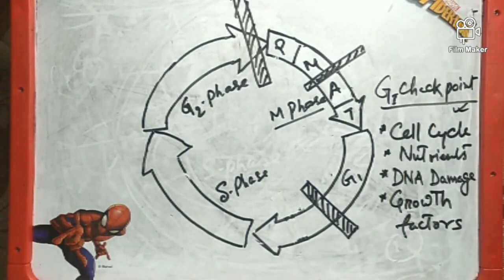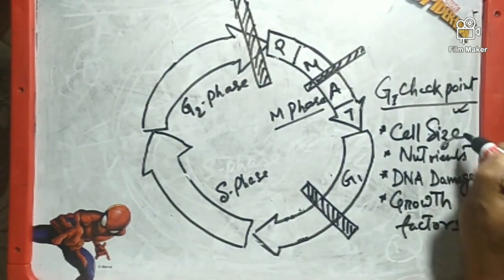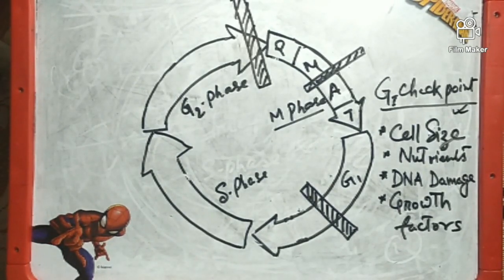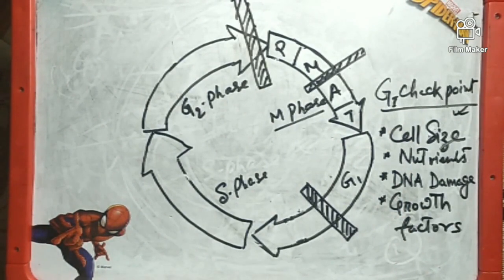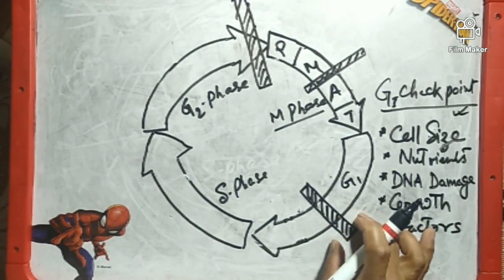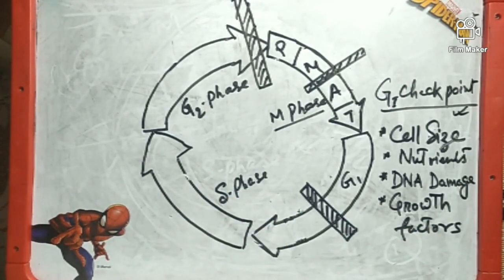So these are the things which the G1 checkpoint is going to check: cell size, whether the cell has attained a good size or not; availability of nutrients; damage in DNA; and growth factors. If these conditions are met, then the cell will cross this G1 checkpoint and go to the S phase where the DNA replication will take place.